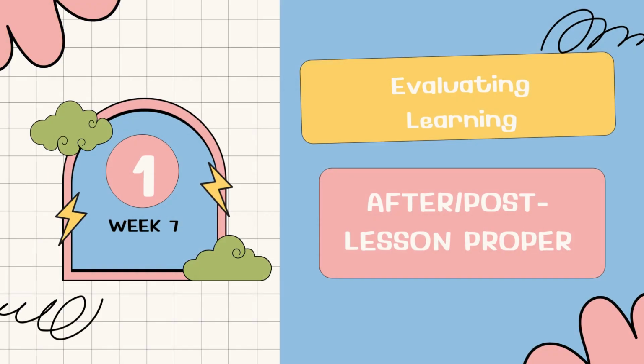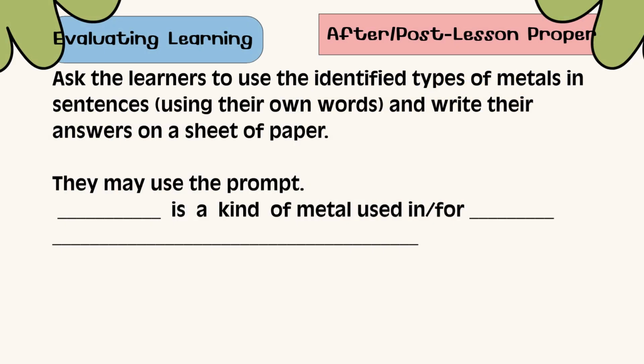Evaluating learning. Ask the learners to use the identified types of metal in sentences using their own words and write their answer on a sheet of paper. They may use the prompt: Blank is a kind of metal used in for blank.